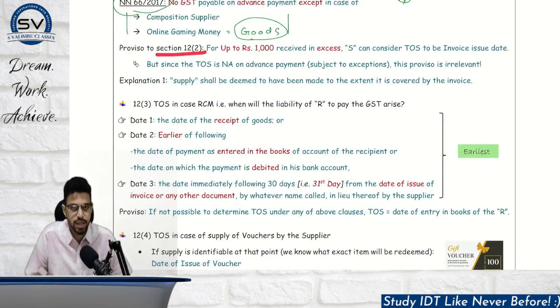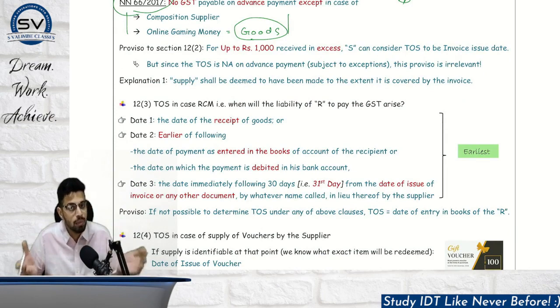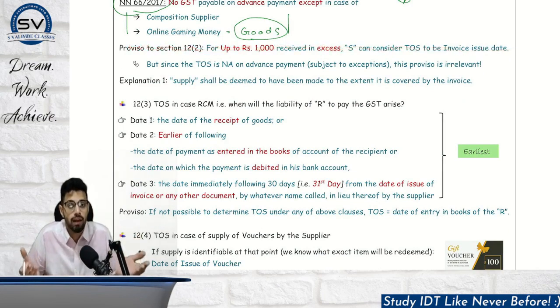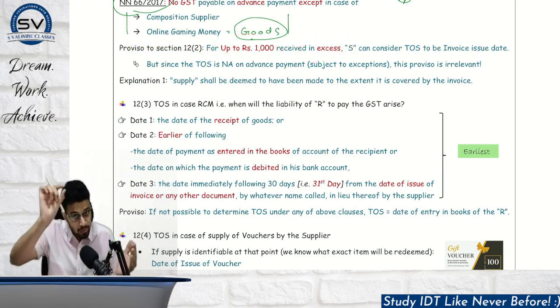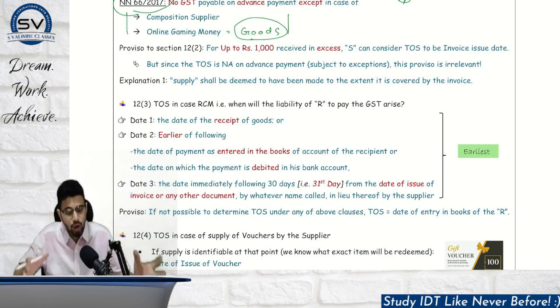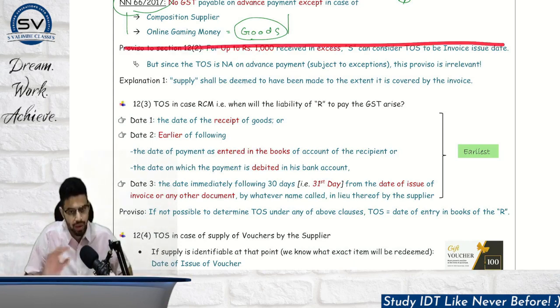Okay, now let's move ahead. Proviso with respect to section number 12 subsection 2. With respect to up to 1000 rupees received in excess, supplier can consider time of supply to be the invoice issue date. Now since GST is not applicable on advance payment, this proviso is also practically redundant. Why? Because supplier doesn't have to pay GST on the advance. So why is there a need to take the advance amount related time of supply as the invoice date? There is no need, right? Because now regardless if it is received 1000 or 1 crore or whatever the amount is, anything received in excess, the time of supply will be as per invoice date only, right? So this proviso is also redundant.